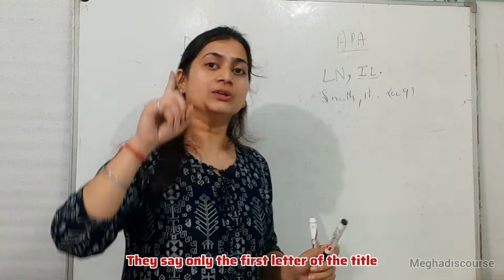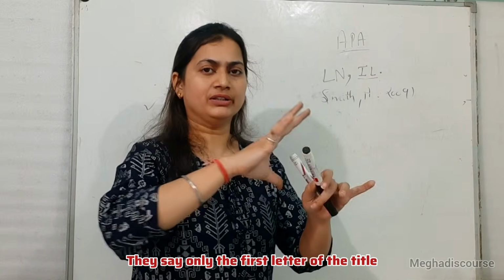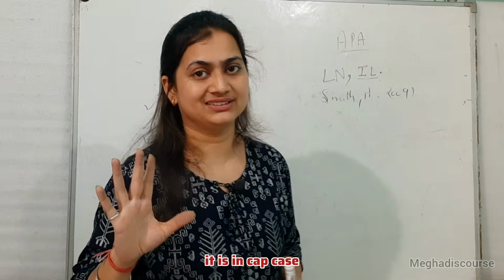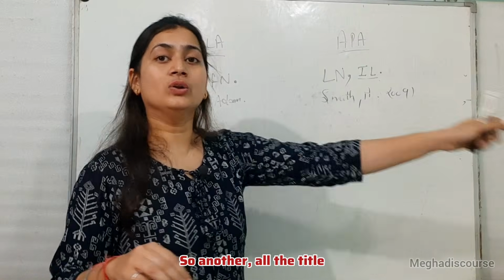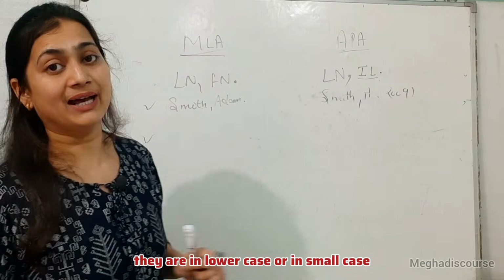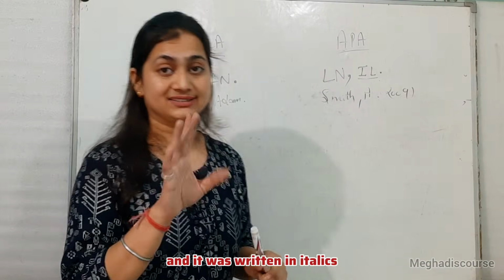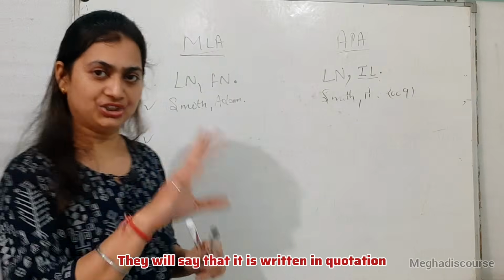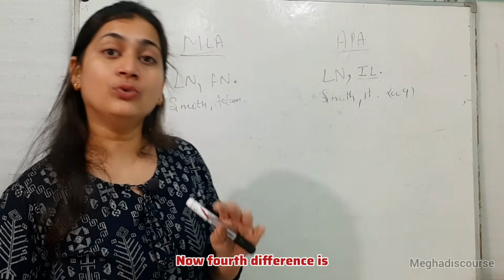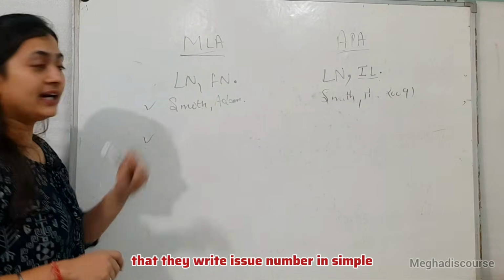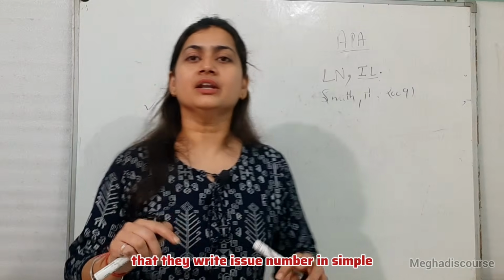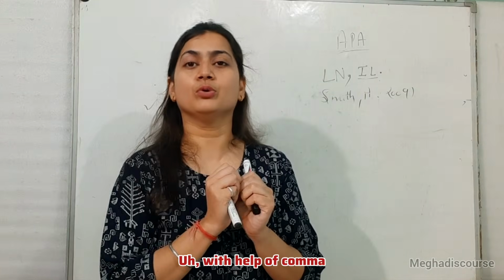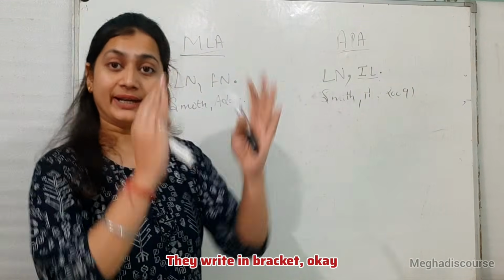In APA, only the first letter of the title is in cap case. All the rest of the title is in lower case, and it is written in italics. In MLA, it is written in quotation marks. There are 3 differences. Now, the fourth difference is that they write the issue number simply with the help of a comma. In APA, they write it in brackets.